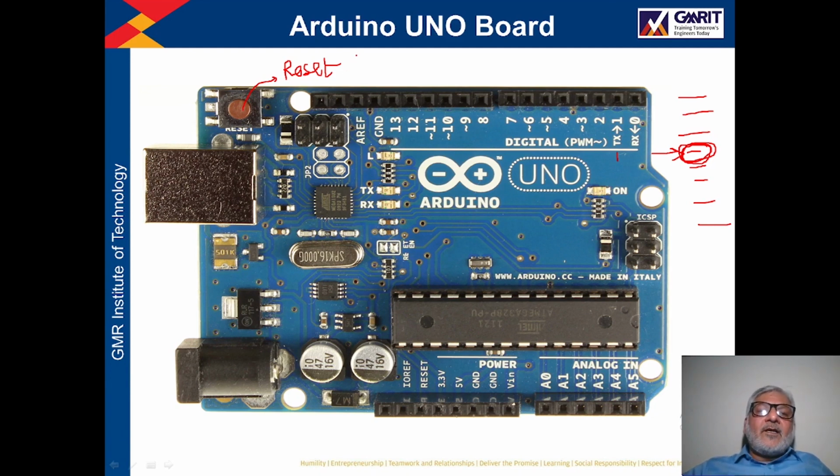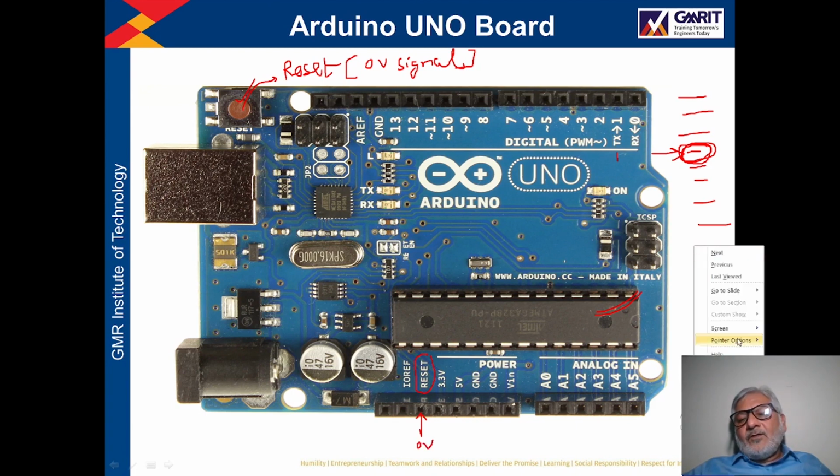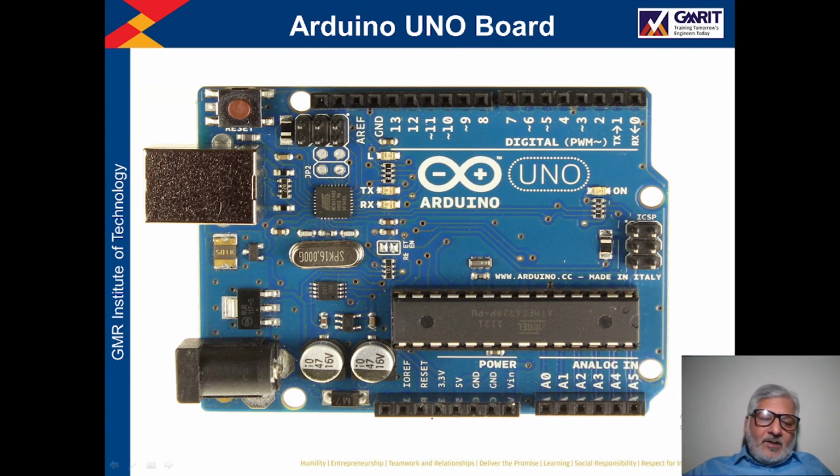So basically, to reset this processor, we have to apply a 0 volt signal. This button is connected in such a way that when you press it, a 0 volt signal is given to this processor, so it will reset. Now another provision is there to reset this processor. This pin you see here, the reset pin. If you apply a 0 volt signal at this pin, then also your processor will reset. So these are the two provisions for reset.